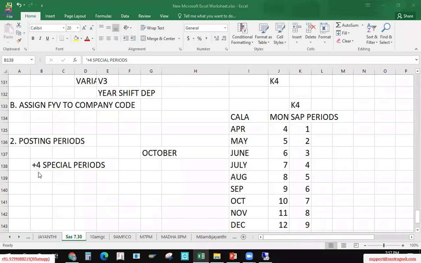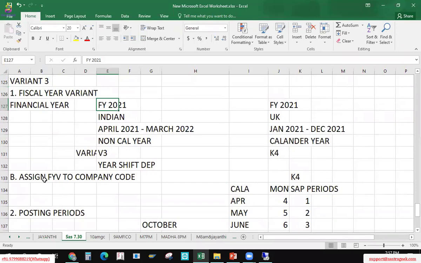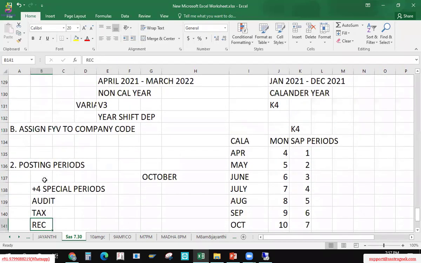But how can I post my entries relating to audit purpose? Okay, taxes purpose, or any rectification entries purpose. Periods are closed. Like we are saying, financial year we are defining in the system as 2021, so for the next year, my next year books will open. At the time of auditing, or at the time of rectifying our entries or posting any misentries in the past dated periods, how can we do it? So these 4 special periods will help us to post the documents related to the closed periods.